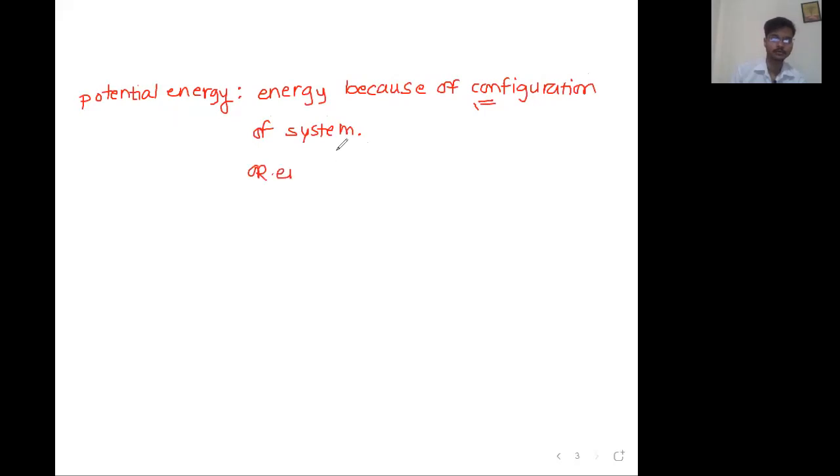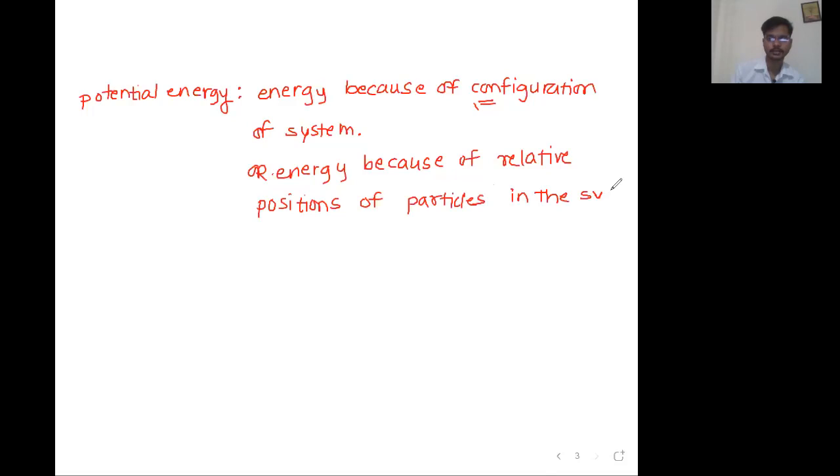Energy because of relative positions of particles in the system.